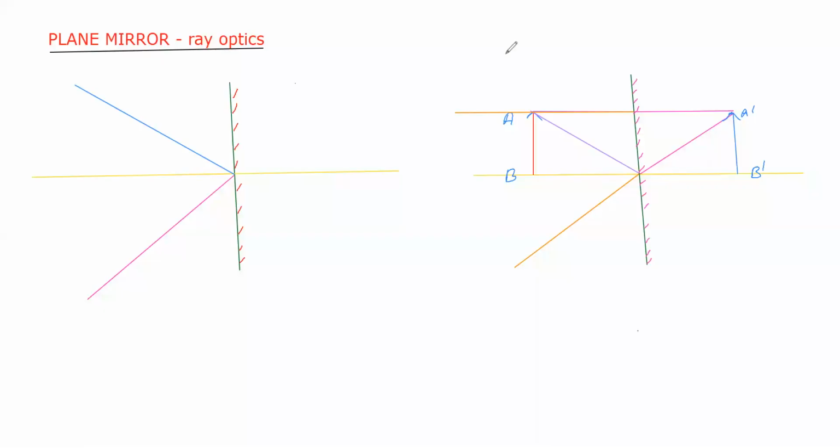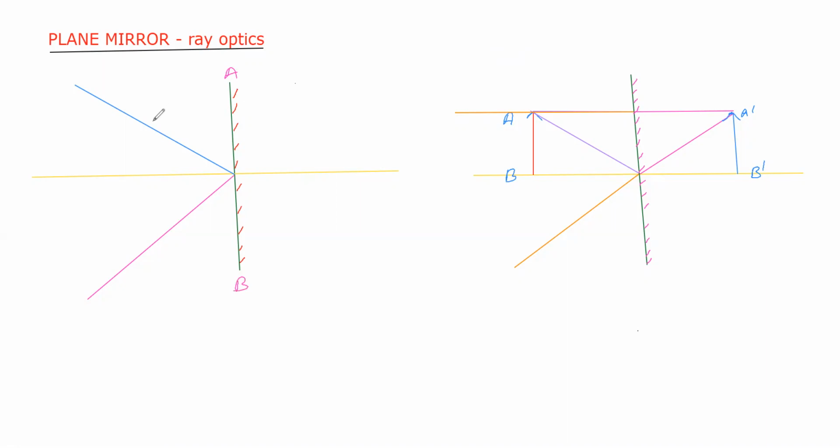In this class, let us discuss plane mirror. Before going to discuss plane mirror, we have to discuss the laws of reflection. Now let us take AB as a reflecting surface.